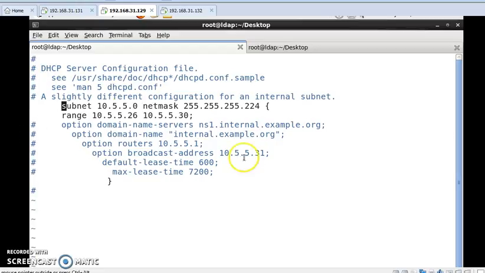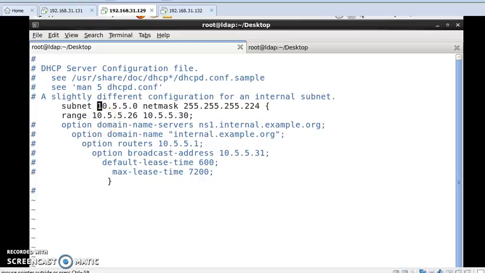Viewers, this is my Linux machine and its IP address is 192.168.31.129. This is a class C IP address, so I will use a class C subnet, its subnet mask and its range.